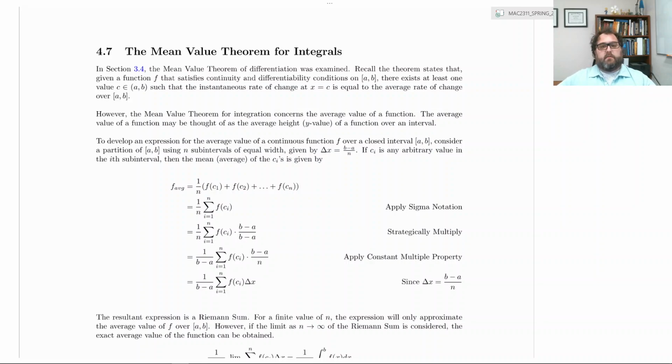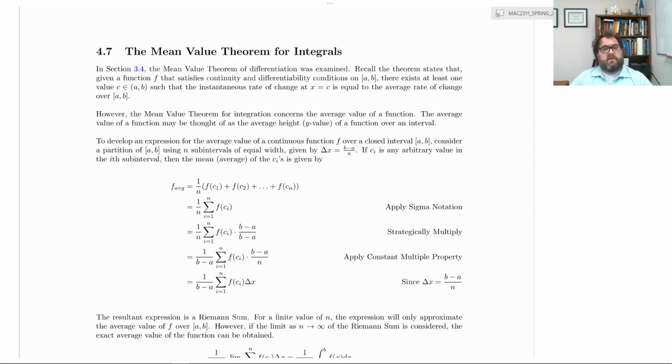Hi, welcome back. Today we're going to talk about the mean value theorem for integrals. So remember, back in our derivatives chapter, we talked about the mean value theorem for derivatives. That was a theorem that basically said, if a function is defined on a closed interval and meets some continuity and differentiability requirements, then we're guaranteed at least one value of c somewhere in the interior of the interval where the average rate of change over the entire interval equals the instantaneous rate of change at x equals c. That was the mean value theorem for derivatives.